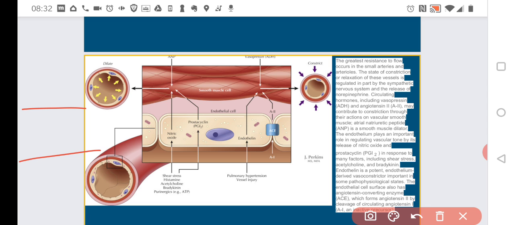We have the histamine, acetylcholine, bradykinin, ATP. So of course, the endothelial cells are not working only on their own. They are regulated by the local and systemic factors like some hormones, both released locally and systemically. So histamine, acetylcholine, bradykinin, ATP, they're all connected, for example, with the inflammation.